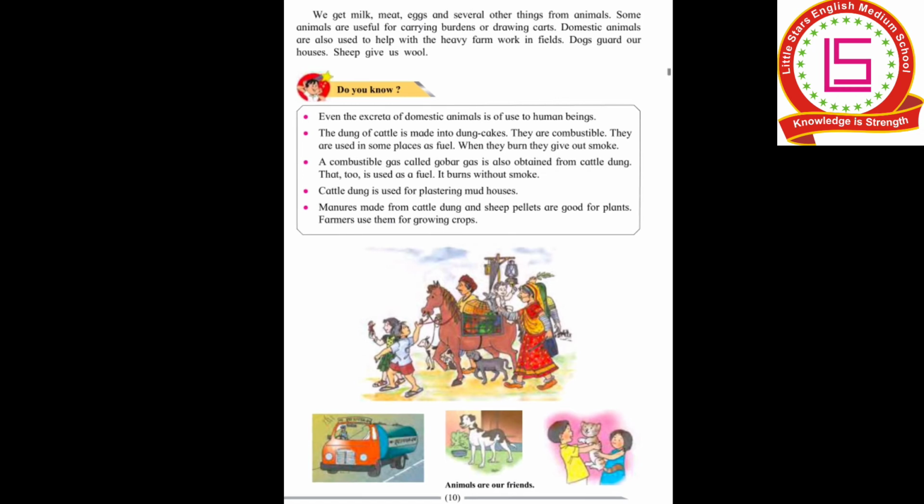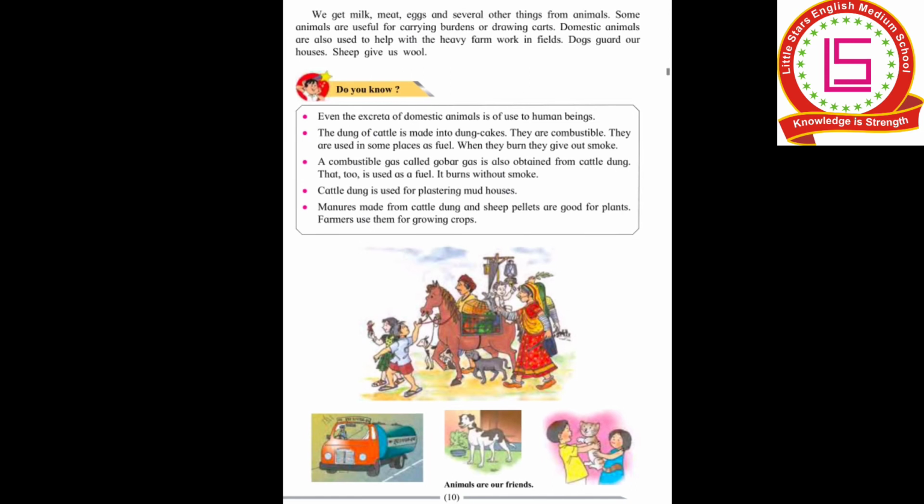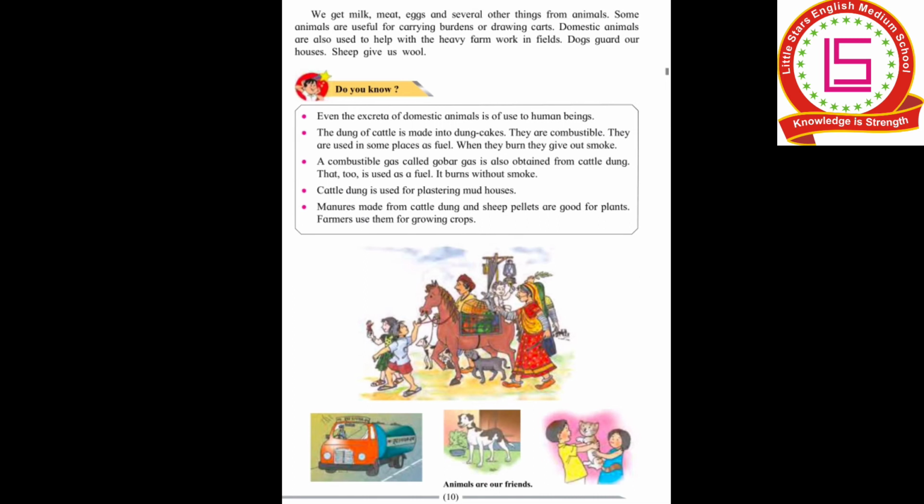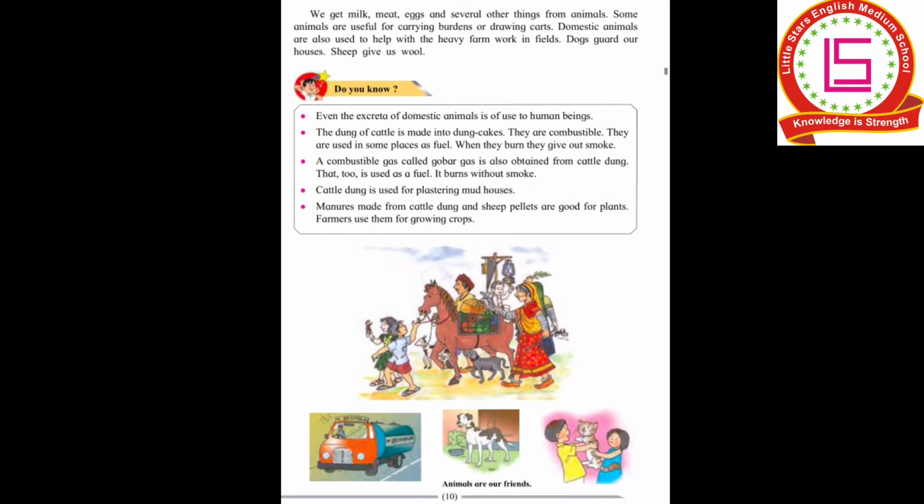In the next paragraph, do you know even the excreta of the domestic animals is of use to human beings? Excreta is the waste that comes from the animal's body. That is also very useful for human beings. The dung of the cattle is made into dung cakes. Dung cakes are what we burn during Holi. You have all seen it is made up of the dung of the cattle. They are combustible. They easily catch fire and they are very helpful.